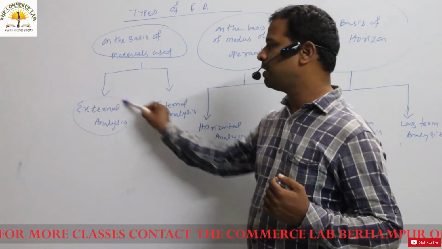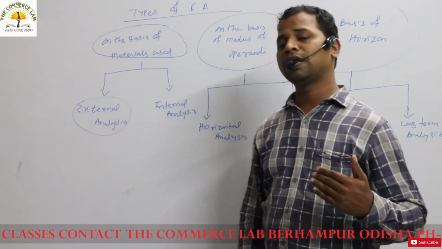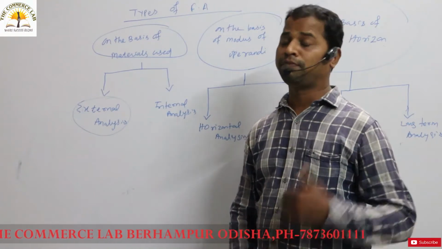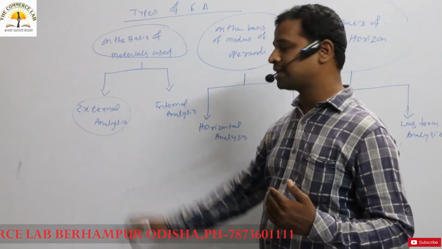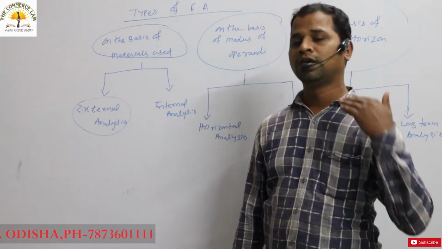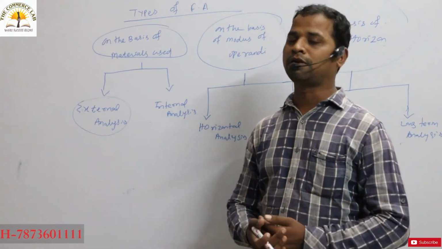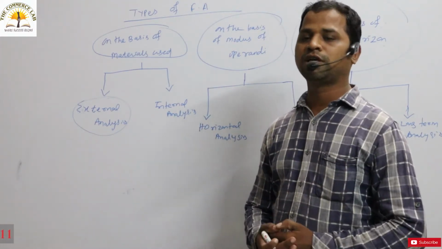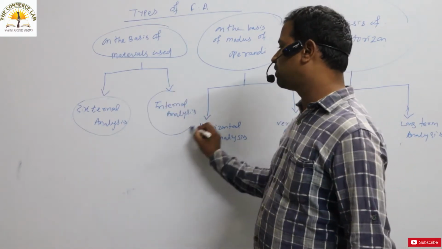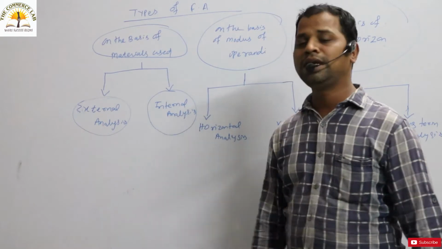they are the external people who are outside of the organization. They want to check the strength and weakness of the company and the performance of the company. So that is known as external analysis. The external people who are outside of the organization have to analyze the particular company's strength and weakness. That is external analysis. Next to external analysis, on the basis of material use, is internal analysis.